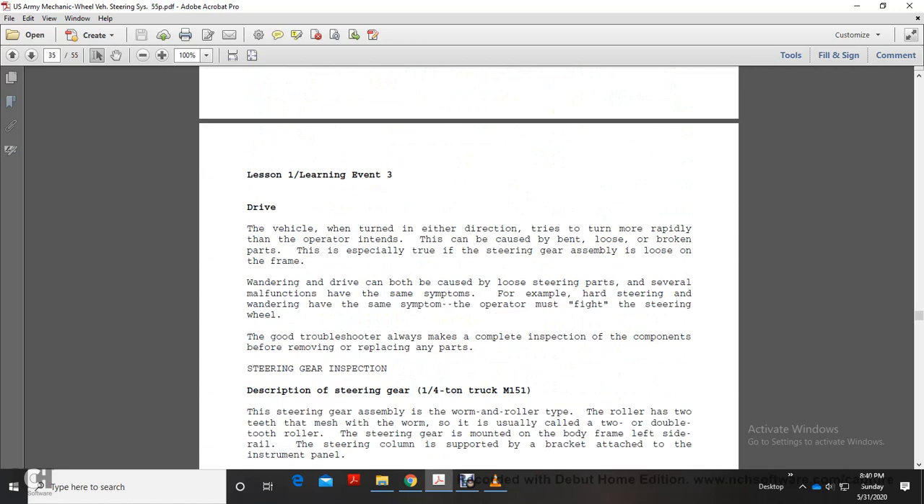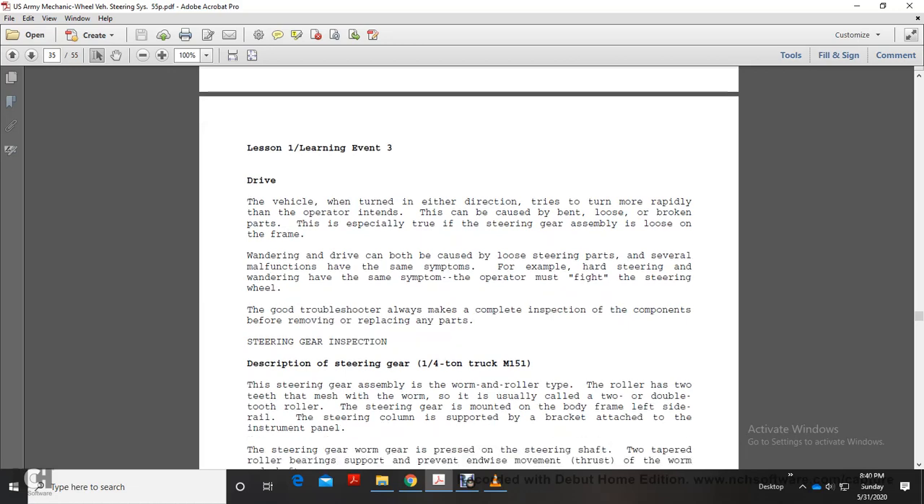Vehicle drive: when turned in either direction, the vehicle tries to turn more rapidly than the operator intends, caused by bent, loose, or broken parts. This is especially true when the steering gear assembly is loose on the frame. Wandering and hard steering are both caused by loose steering parts and several malfunctions. They have the same symptom, and the operator must fight the steering wheel. A good troubleshooter always makes a complete inspection of the components before removing and replacing any parts.